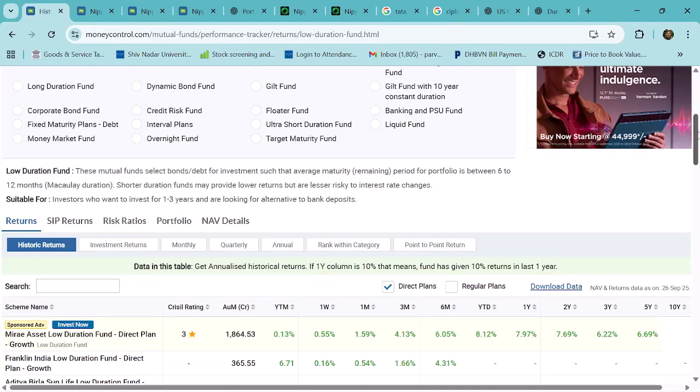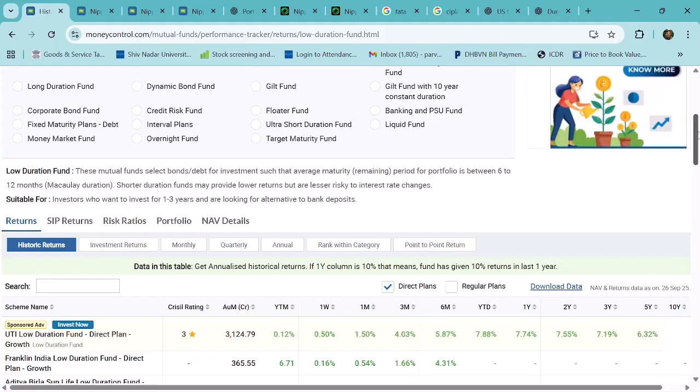If you select a low duration fund, they are least risky because they are not very sensitive to the interest rates. If the interest rates go up and down, these bonds will not move so much. As I told you, there is an inverse relationship between the bond prices and interest rates. So these funds will be least affected, and their Macaulay duration is between 6 to 12 months.